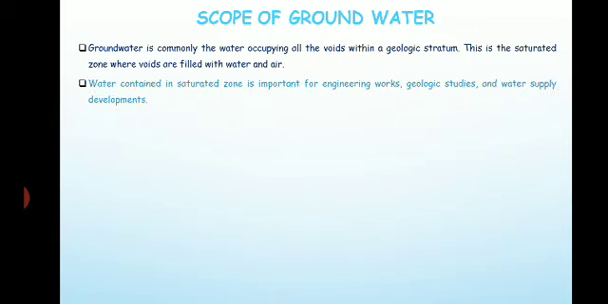So the water contained in the saturated zone is important for various engineering works, geological studies and water supply development programs. So that is one of the scopes of the groundwater, because it is very important for different works like engineering works, geological studies, water supply developments, etc.